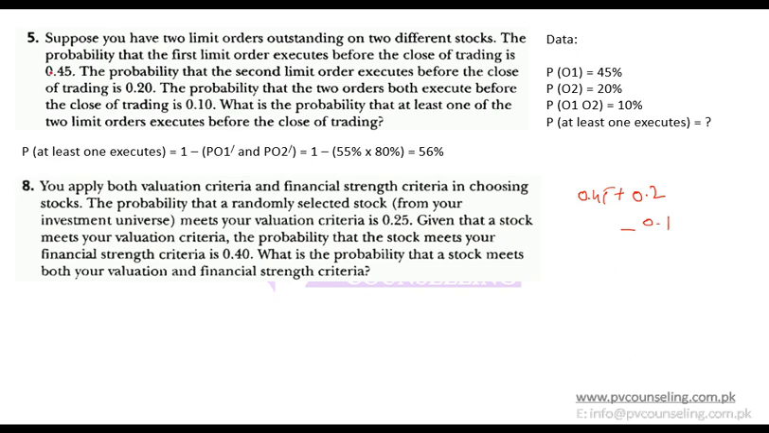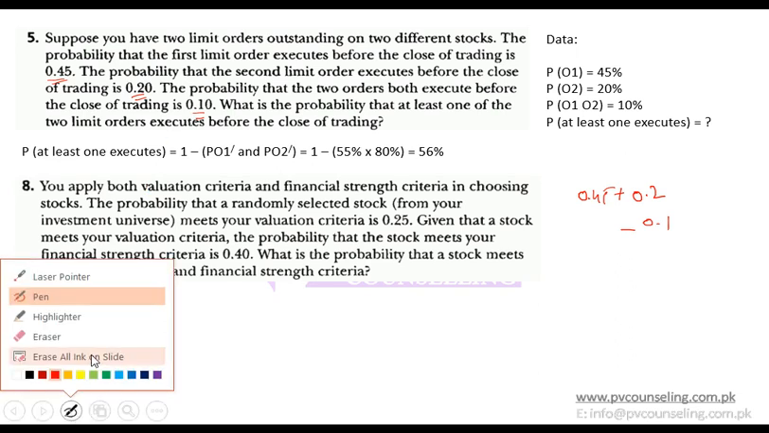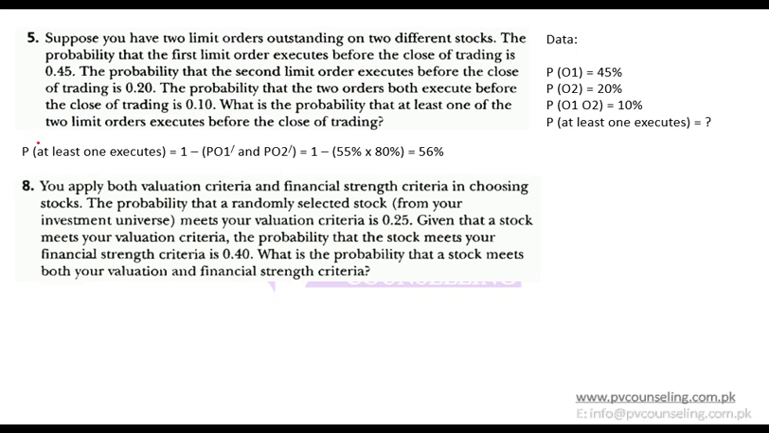The probability that the first limit order executes before close is 0.45. The probability that the second limit order executes before close of trading is 0.2. Probability that the two orders both execute before closing is 0.1. Yeah, 0.45 plus 0.2 minus 0.1. So there can be another approach to it, and remember this as well, because in some cases maybe you have to apply this and you are not able to apply the other one. So what is that approach?